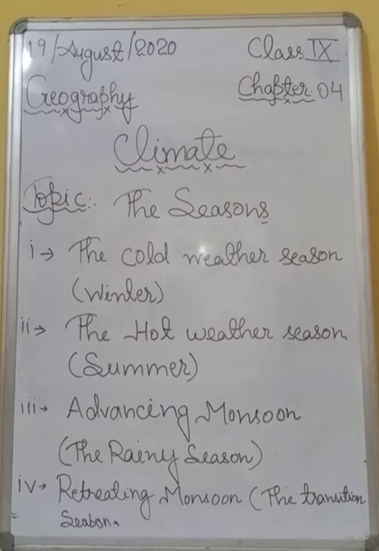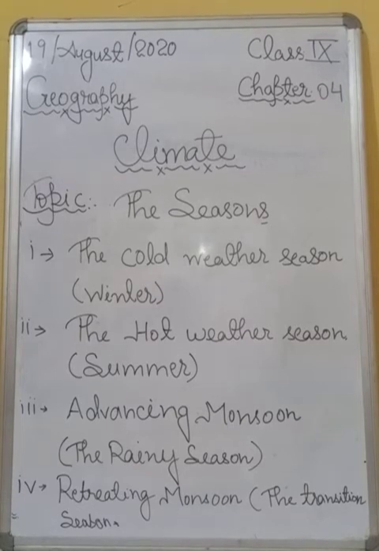Alright. After that students, features of the advancing monsoon. So students, the features of the advancing monsoon are as follows. Students, wet and dry spells: the monsoon in India does not bring continuous rainfall. Sometimes it is wet and sometimes dry and sometimes there are breaks in rainfall. Okay? So students, now we have to clear when the monsoon breaks.